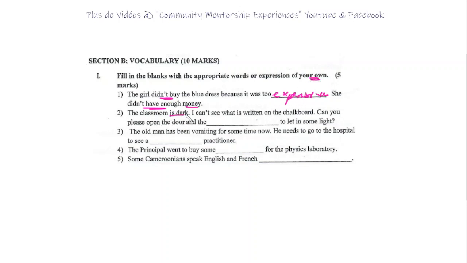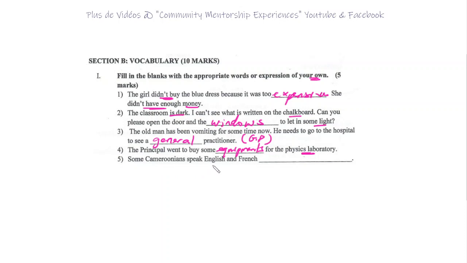2. The classroom is dark. I can't see what's written on the chalkboard. Can you please open the door and to let in some light? Of course, here, if you're opening the door, you also need to open what? The windows. Okay? Number 3, the old man has been vomiting for some time now. He needs to go to the hospital to see a GP. We generally call them GP, general practitioner. A general practitioner. 4, the principal went to buy some for the physics lab. Some physics lab equipment. Yeah, some equipment.